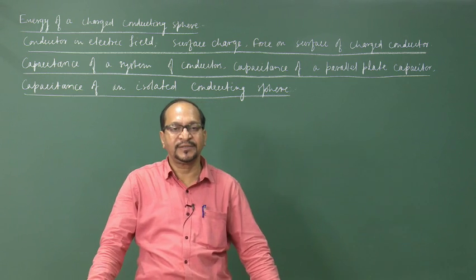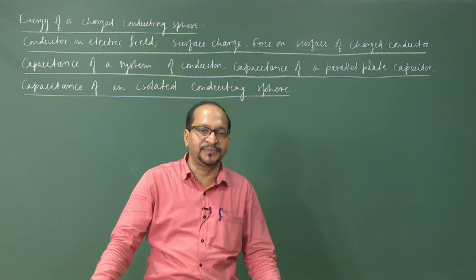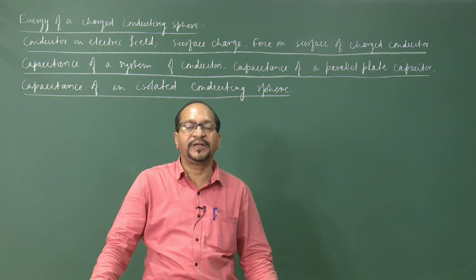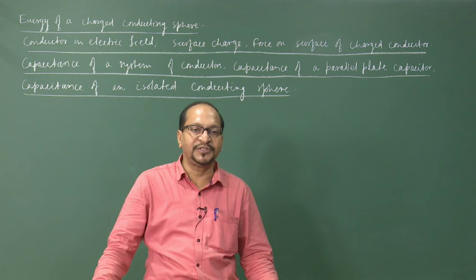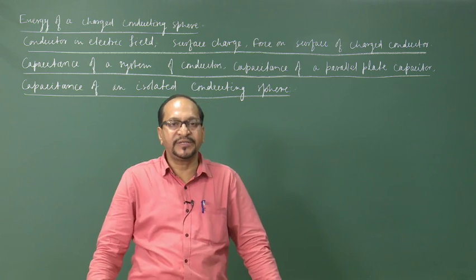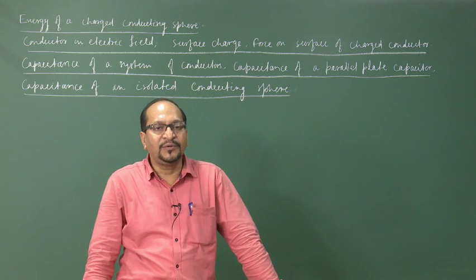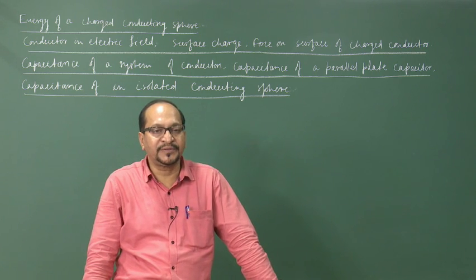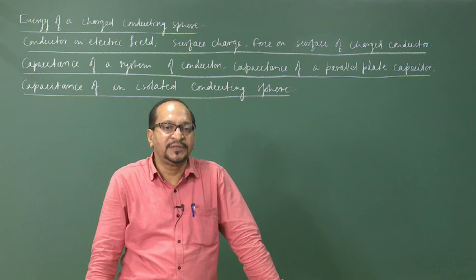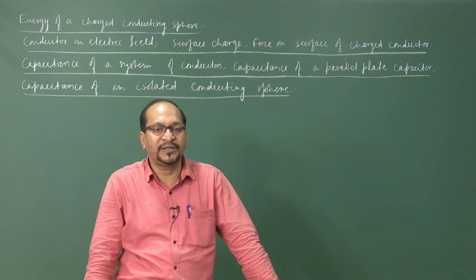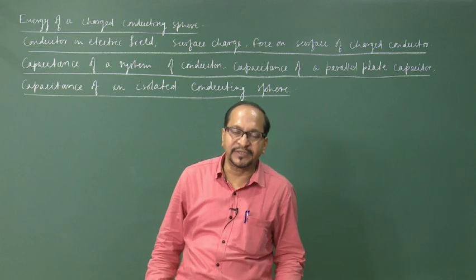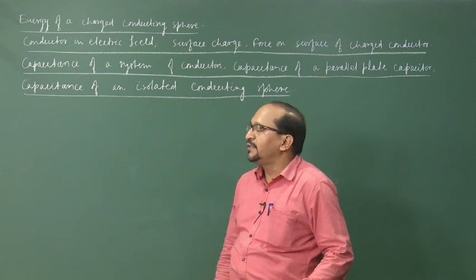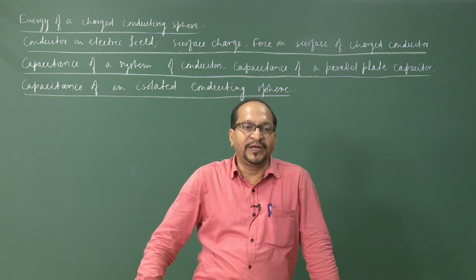In the last class, what we discussed was not a conducting sphere, it is a uniformly charged sphere. It is an insulating material, so that charge can be distributed uniformly throughout its volume with a uniform volume charge density rho. Now, we will discuss what happens when we give a charge to a conducting sphere, and we will discuss in more detail particularly the case of conductors.